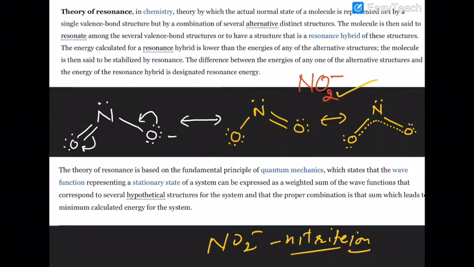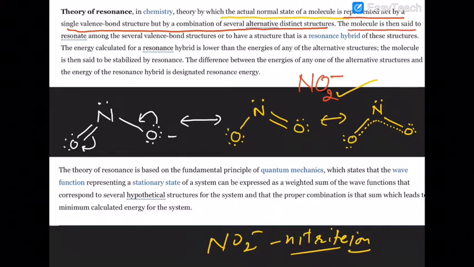The theory of resonance in chemistry, by which the actual normal state of the molecule is represented not by a single structure but by a combination of several alternate distinctive structures.